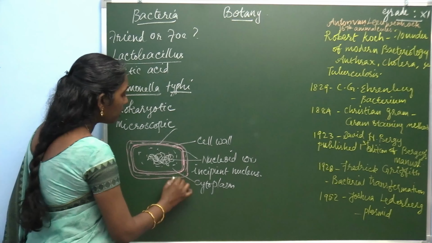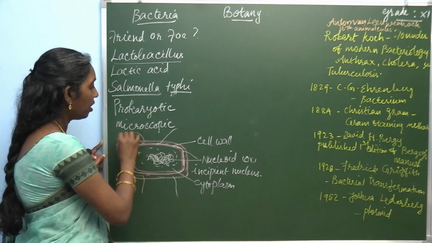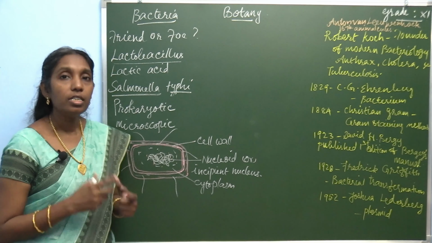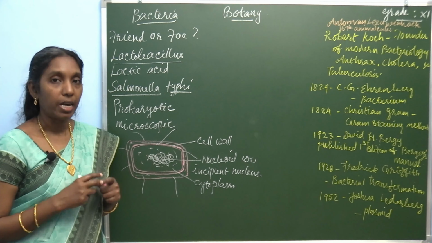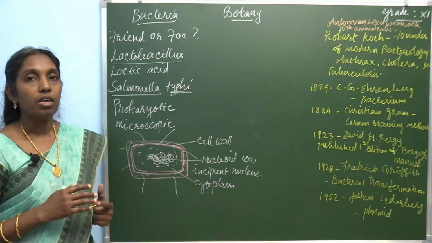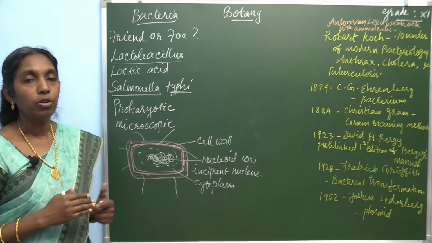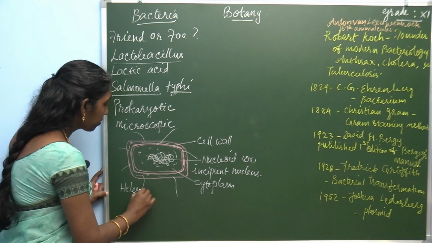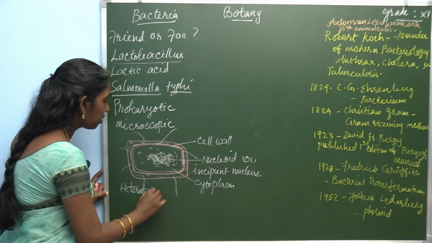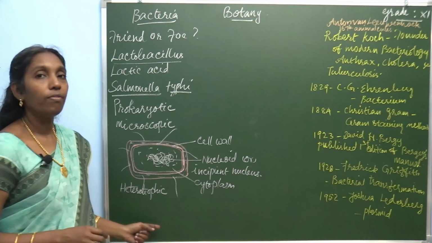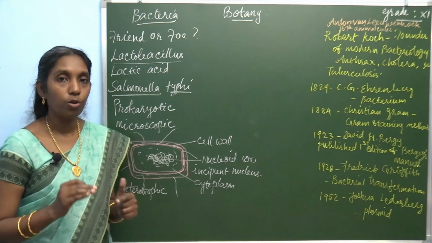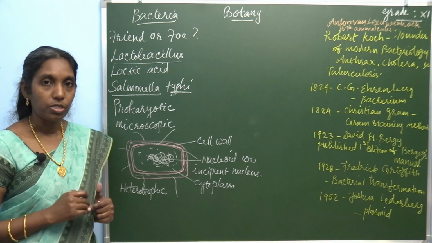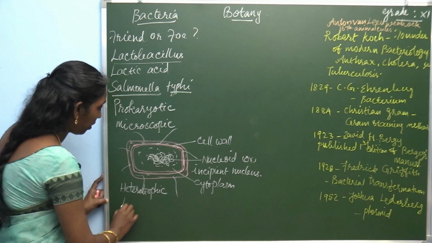And this bacteria possesses flagella. Most bacteria generally have two different types of nutrition. The mode of nutrition is either heterotrophic, if chlorophyll is absent, or certain bacteria possess bacteriochlorophyll.